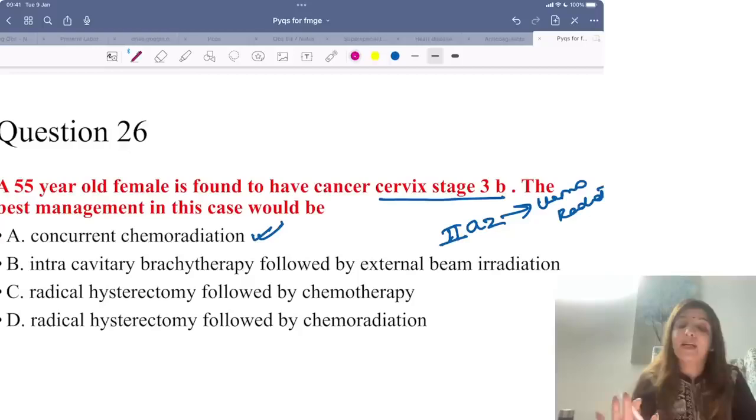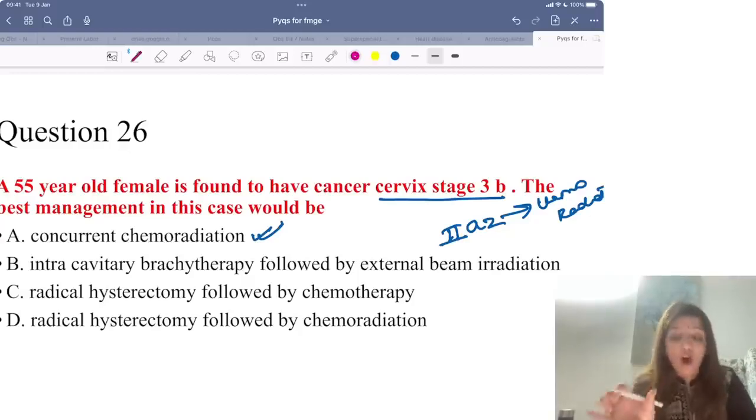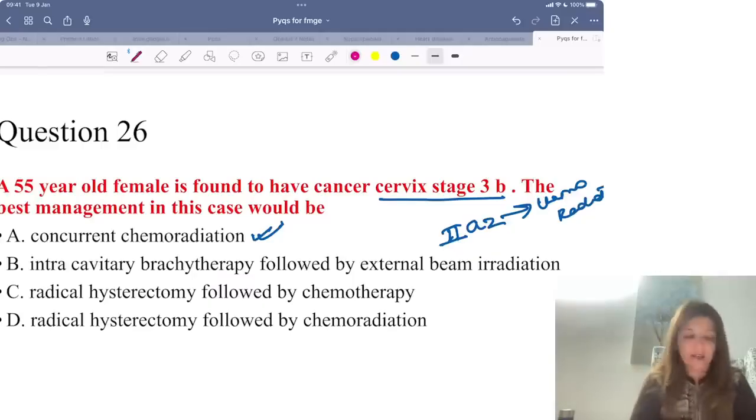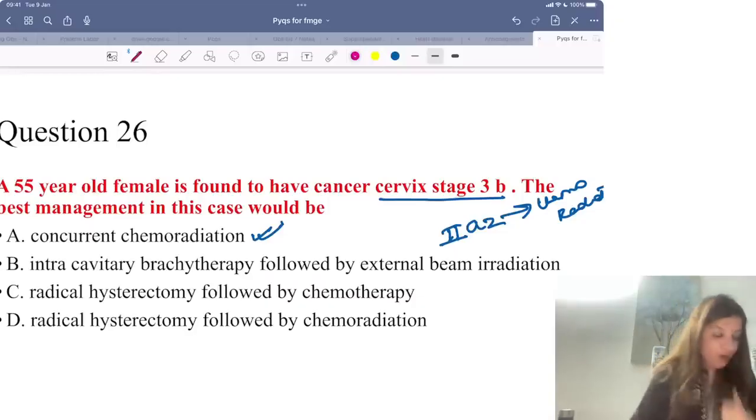Please remember that in case of cancer cervix, from stage 2A2 onwards, you have to do chemoradiation. There is no role of surgery. So, you will not say surgery followed by chemoradiation. No. Right? Your answer is only chemoradiation, no surgery. Clear? Surgery is done only up till stage 2A1. Clear to all of you?